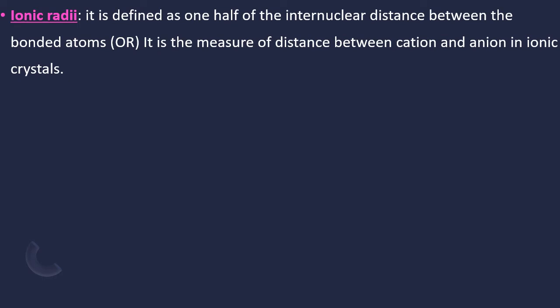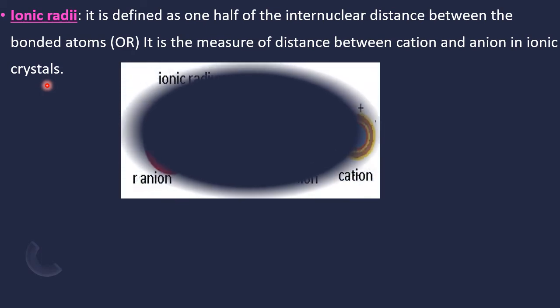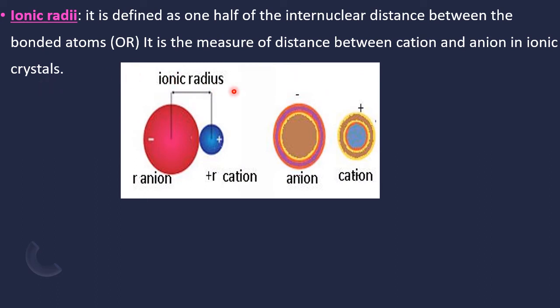Today's discussion is on the ionic radii. It is defined as one half of the internuclear distance between the bonded atoms, or it is the measure of distance between cation and anion in ionic crystals. Normally the word ionic we use for ionic compounds. Diagrammatically we can explain. This is a cation, this is an anion. Cation by the loss of electron, anion by the gain of electron. So when they go for bonding, what is the distance between this nucleus and this nucleus? Its half is taken as its radius.